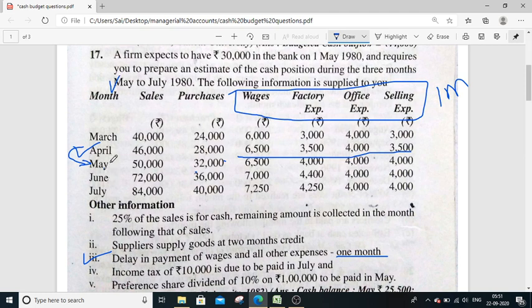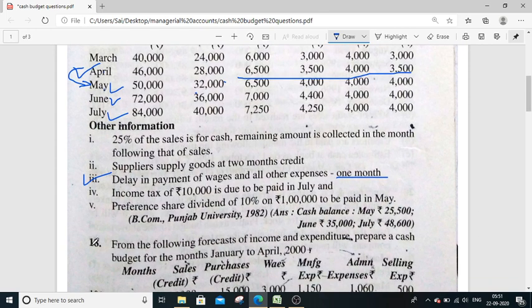So tell me guys, in the month of May, which amount we are going to pay? April amount. In the month of June, which amount we are going to pay? May amount. In the month of July, June amount will be paid. Okay, like this 1 month delay will be maintained. Then fourth point, income tax of 10,000 is due to be paid in the month of July.